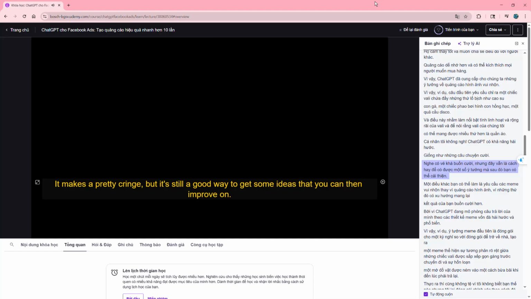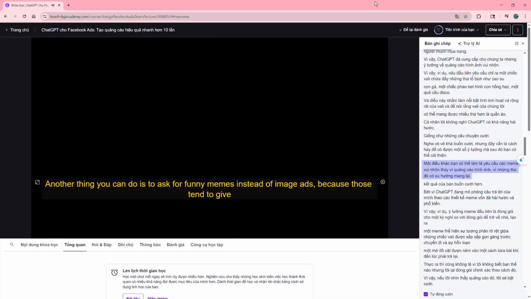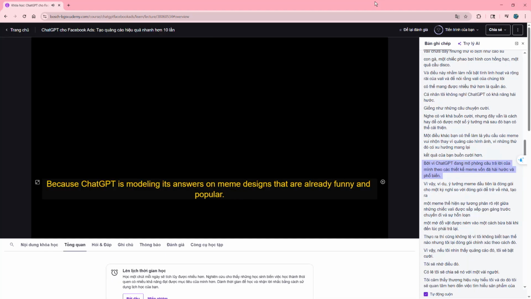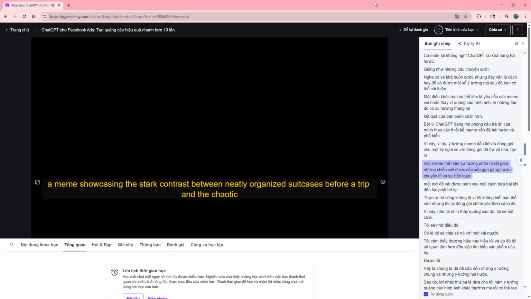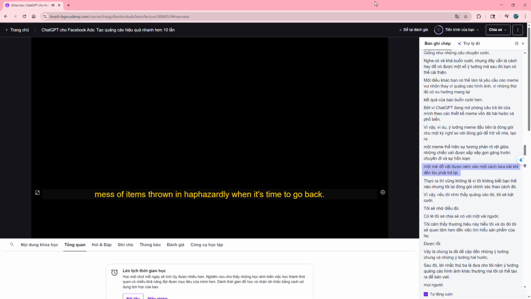Another thing you can do is to ask for funny memes instead of image ads, because those tend to give you funnier results because ChatGPT is modeling its answers on meme designs that are already funny and popular. So for example, the first meme idea is packing for a vacation versus packing to return home. Create a meme showcasing the stark contrast between neatly organized suitcases before a trip and the chaotic mess of items thrown in haphazardly when it's time to go back.